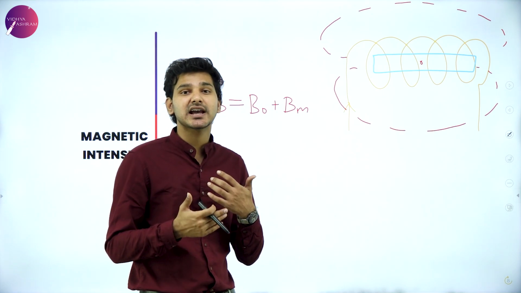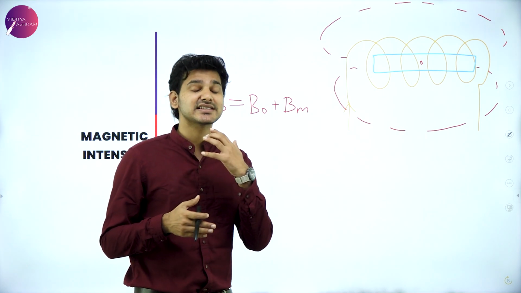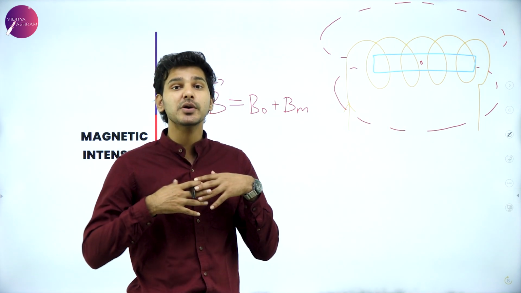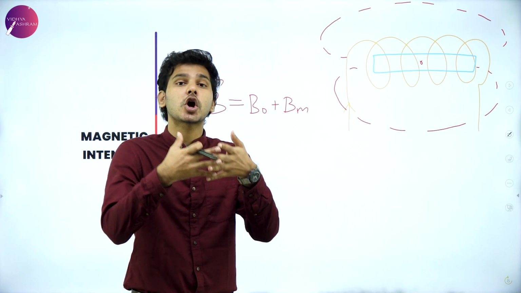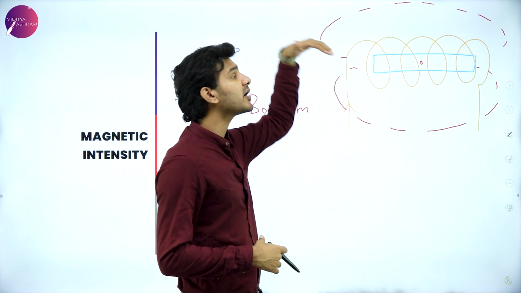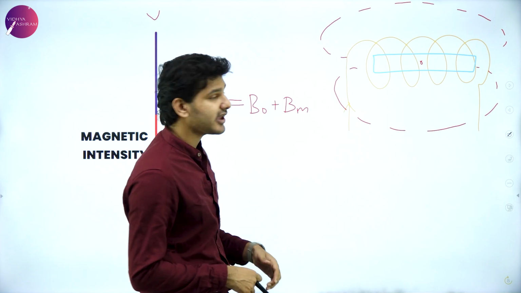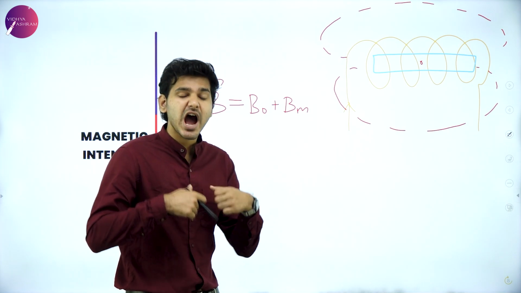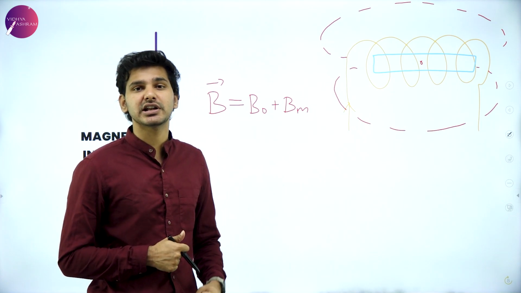So what is exactly magnetic intensity? Just like the word suggests, magnetic intensity will give you how intense the field is, how strongly the field is. Basically, here the magnetic intensity is more compared to a region really far away.